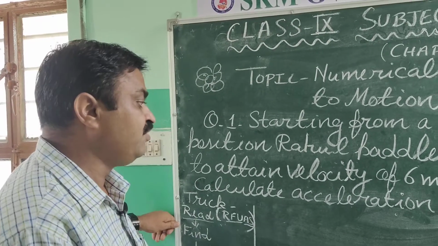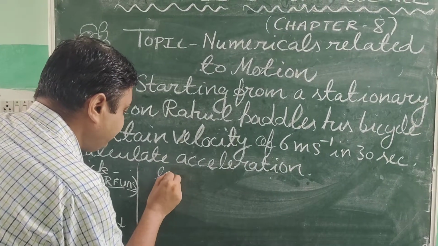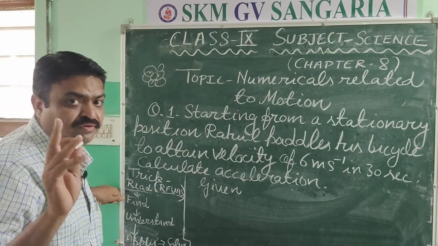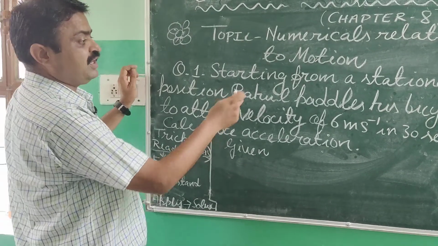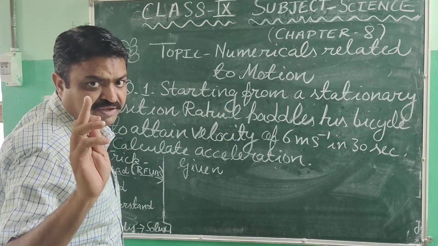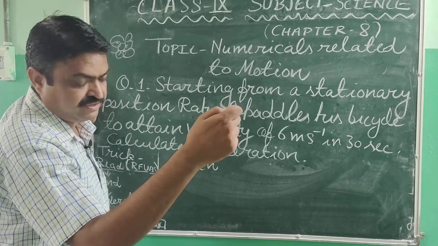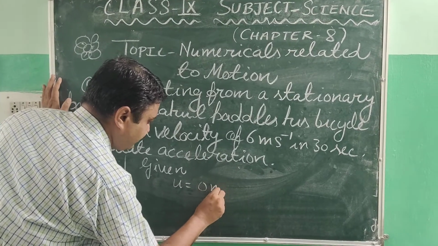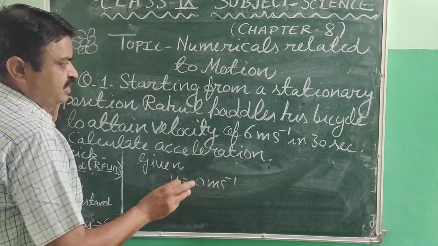Now what will you do? You will try to find the given quantities, and one by one you will write all those given quantities. So what is given here? Starting from a stationary position. Stationary means the object is at rest in the starting. So what will be its initial velocity? Initial velocity will be 0. So it is 0 meters per second.